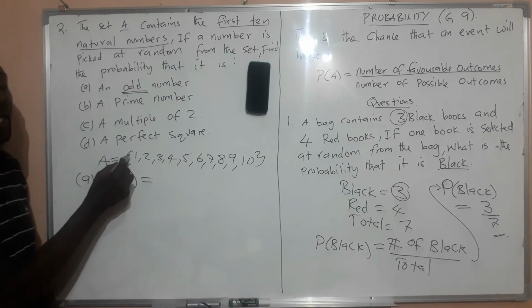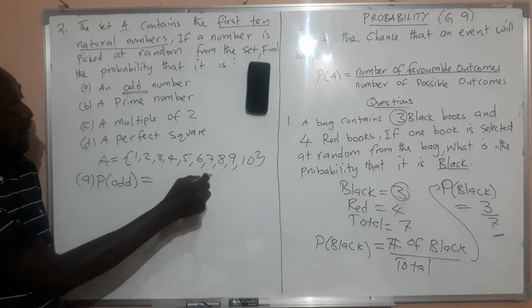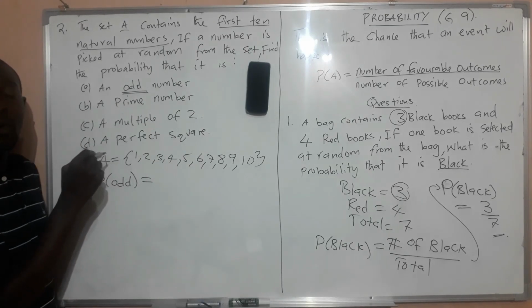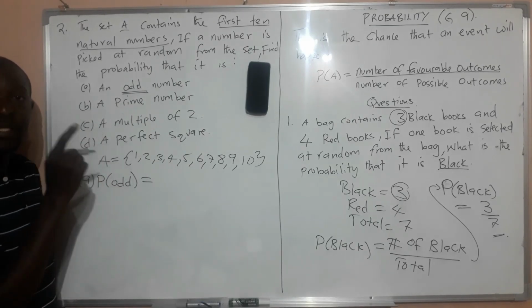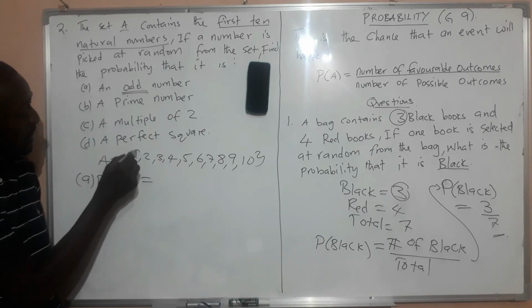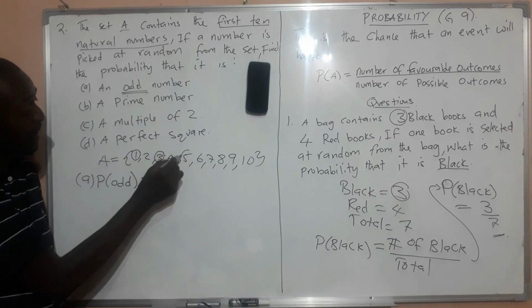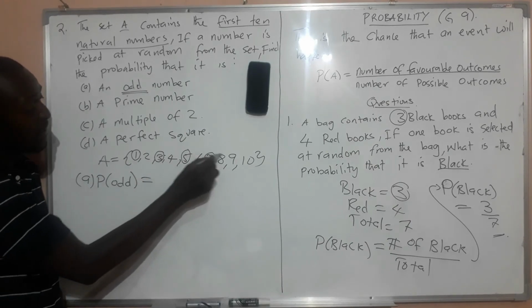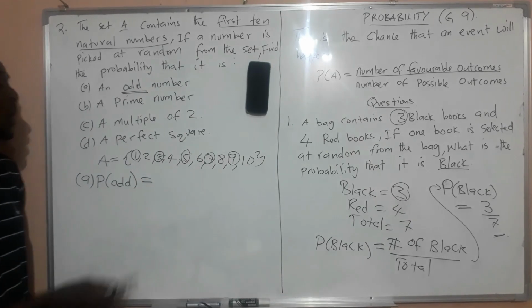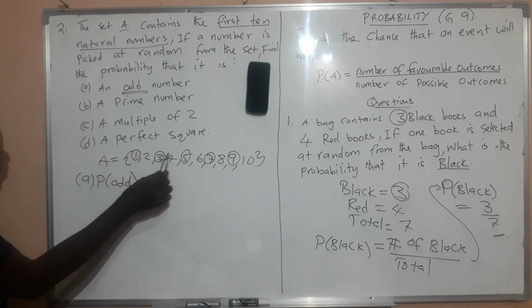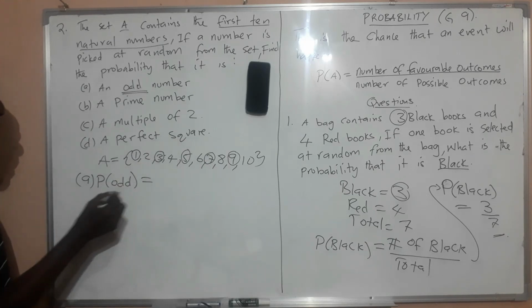We are going to count how many odd numbers we have here. So the first one is 1, 3, 5, 7, and 9. So we'll count how many these are. 1, 2, 3, 4, 5. We have 5 of them.